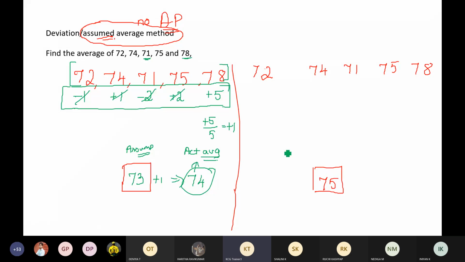If I assume the average is 75, what happens to the first number? This is actually 3 less than my assumed average. This is 1 less than my assumed average. This is 4 less than my assumed average. This is same as my assumed average, so 0. This is 3 more than my assumed average. Take the average of these numbers, add it and divide it by 5. If I add it, plus 3 minus 3 gets cancelled. Overall, minus 5 divided by 5. So overall, minus 1. Subtract 1 here. So my answer is 74. You get the same answer?